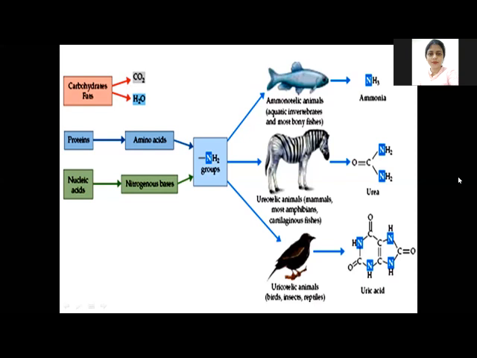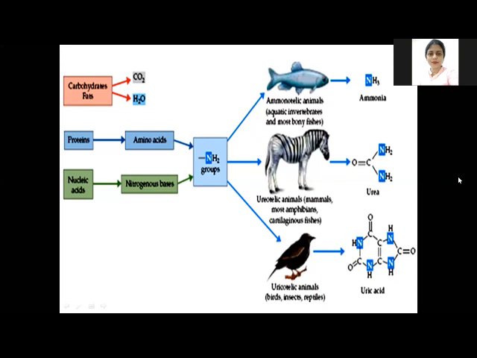But in the case of fishes, water is not the limiting factor, so they are not going to spend extra energy. They directly excrete the nitrogenous waste in the form of ammonia.